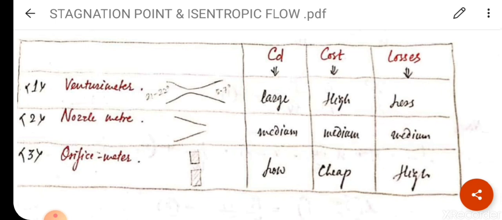Value of CD is medium, cost is medium and losses are also medium. Now we will discuss orifice meter, that is CD value is 0.68 to 0.74, or you can say CD value is low. Cost is cheap because it is nothing but making a hole in a flat plate and fitting this plate in the pipe to measure the discharge. Clear? So losses will be high for this case, that is orifice meter.